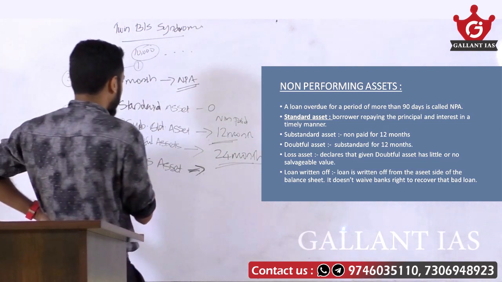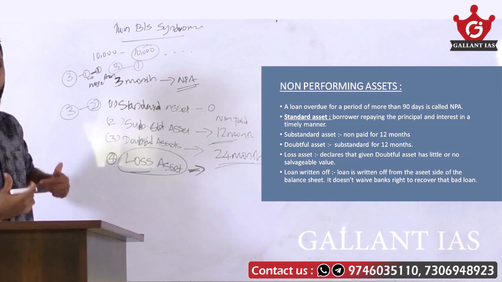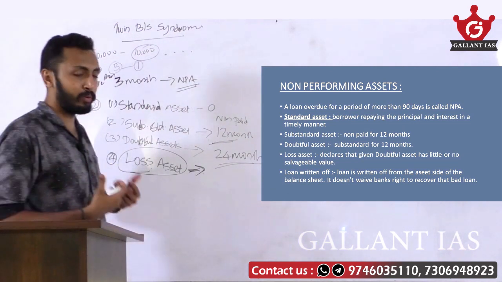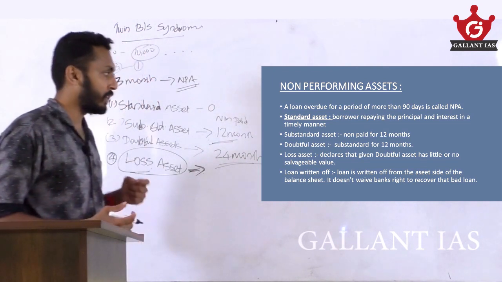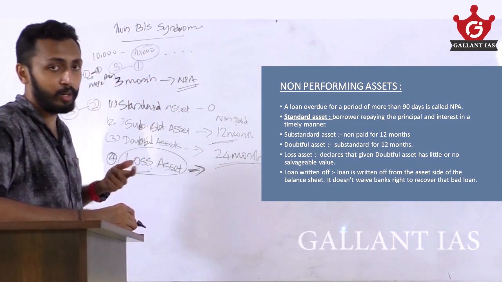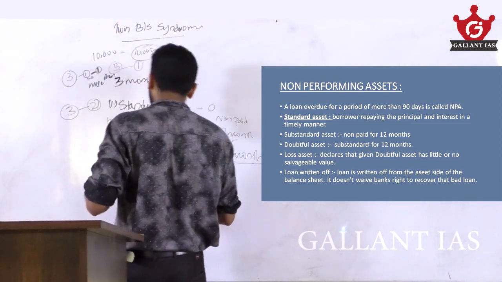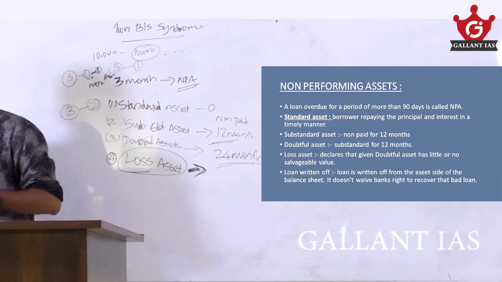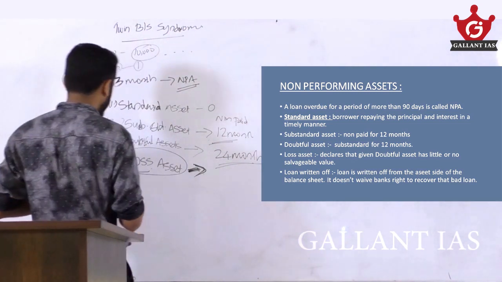If they do not get back the amount that the bank is owed, then those assets are known as loss assets, with little or no salvageable or sale value. If the collateral is sold, banks will not get much. That is a loss asset.